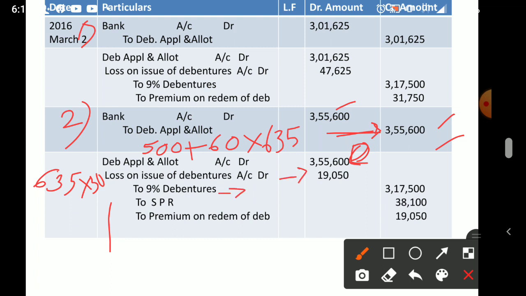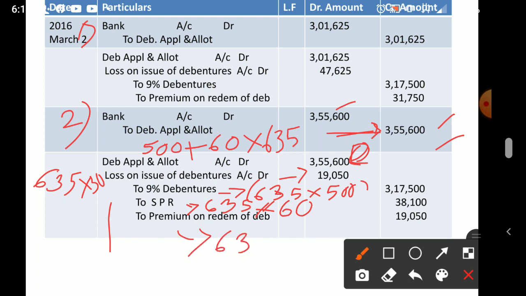Now debentures, you know the nominal value. That means 635 into how much? What is the nominal value? 500. It never changes. Always for debentures, and share capital also, the nominal value will be credited. Now SPR: 635 into what is the premium? Issue time premium is 60 rupees. And this is the redemption time premium, 635 into 30. Now understood, no? Two premiums are there.